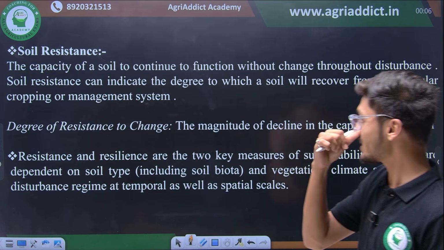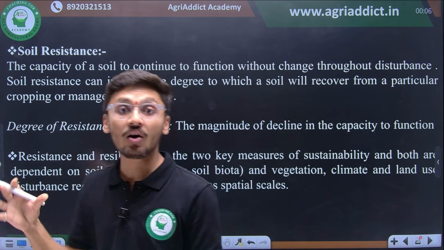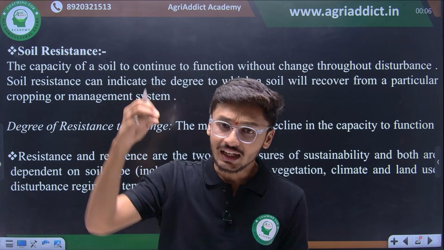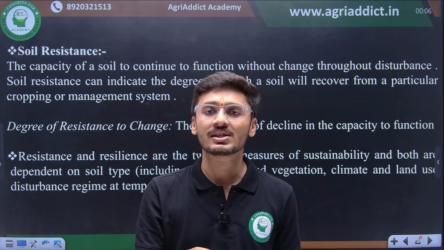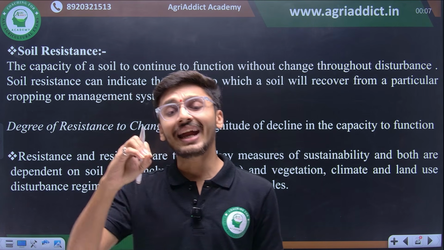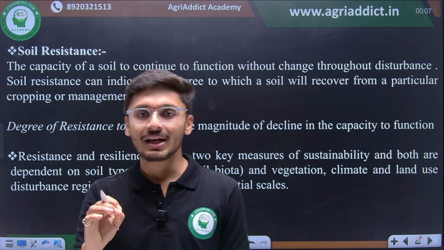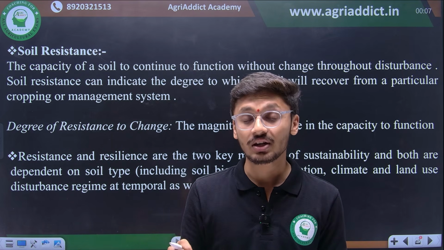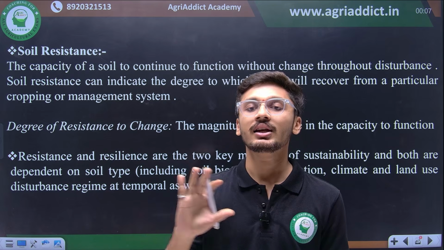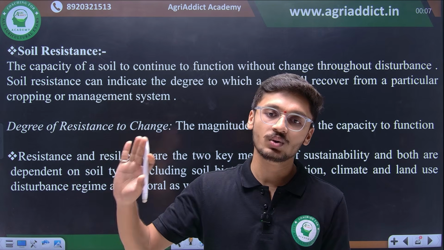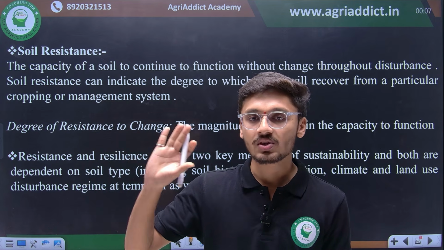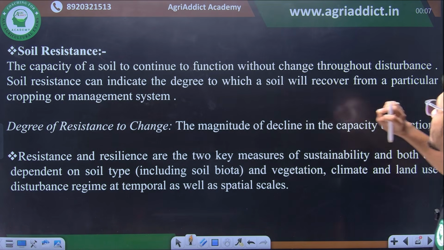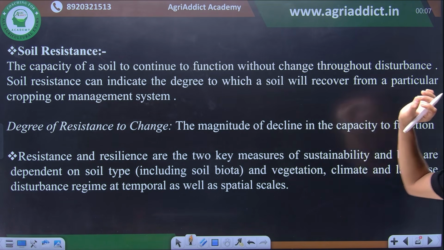Then there is soil resistance. Soil resistance is the capacity of soil to function without change, है ना? After any disturbance, कितना भी disturbance अगर किसी soil system पे डाल दो, still it is trying to maintain its optimum pH, है ना? If at all we are increasing the amount of hydrogen ion concentration, still the soil is resisting its pH range, it is maintaining its pH range to its optimum level. At that time, the soil will be said to be resistant. The capacity of soil to continue to function without change throughout disturbance is known as soil resistance.